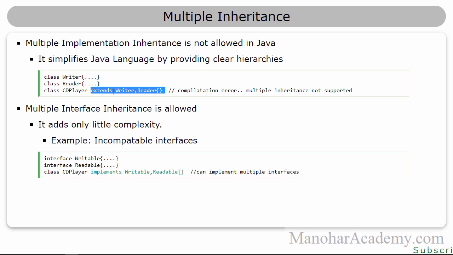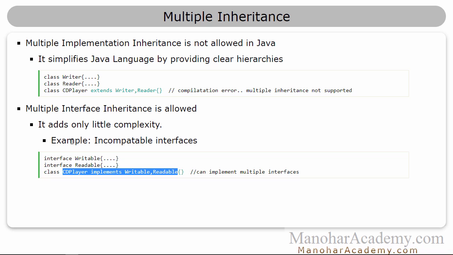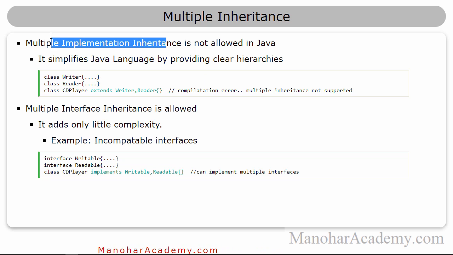So that is ruled out. But in Java, multiple interface inheritance is allowed. That means you can implement as many interfaces as you want. There is no limitation on the number of interfaces that you can implement while creating a class. So this is allowed. So what does that mean? Is it not going to add any complexity? Yes, it is going to add a little complexity, but not as much as multiple implementation inheritance has.